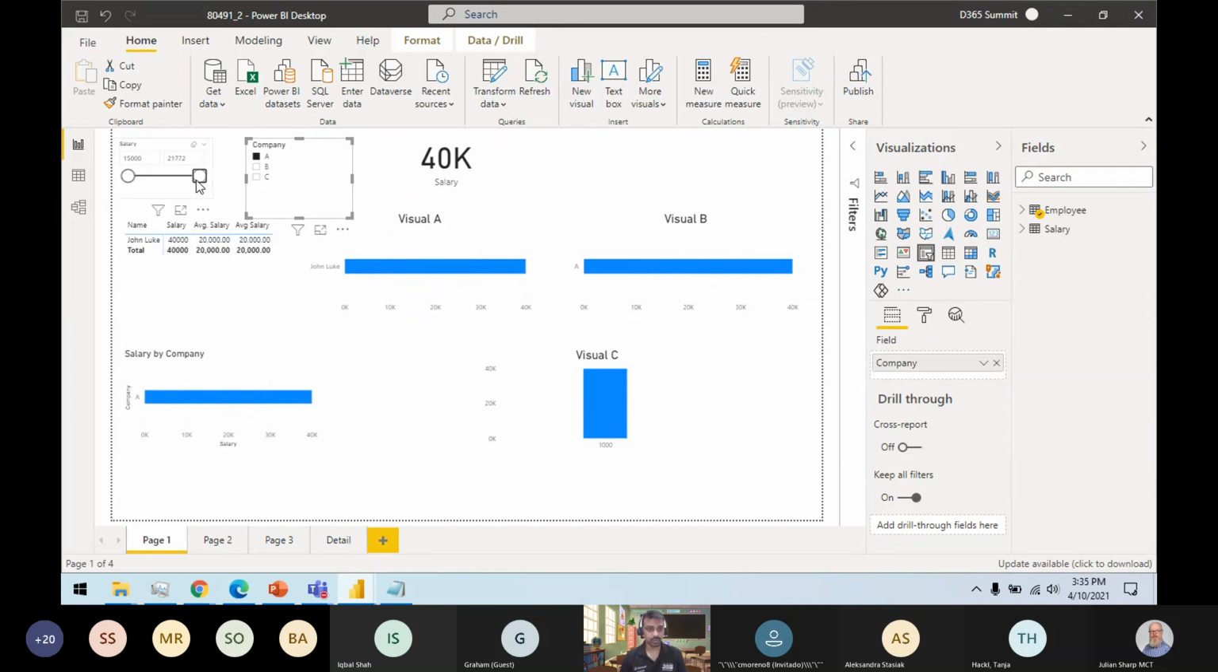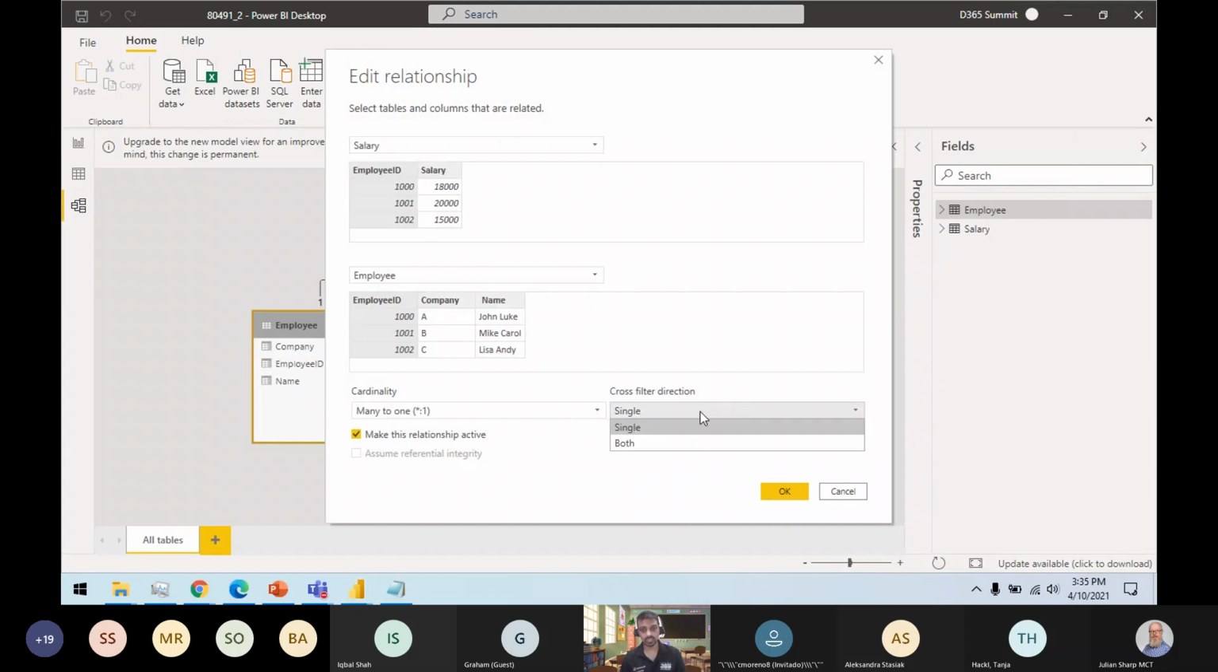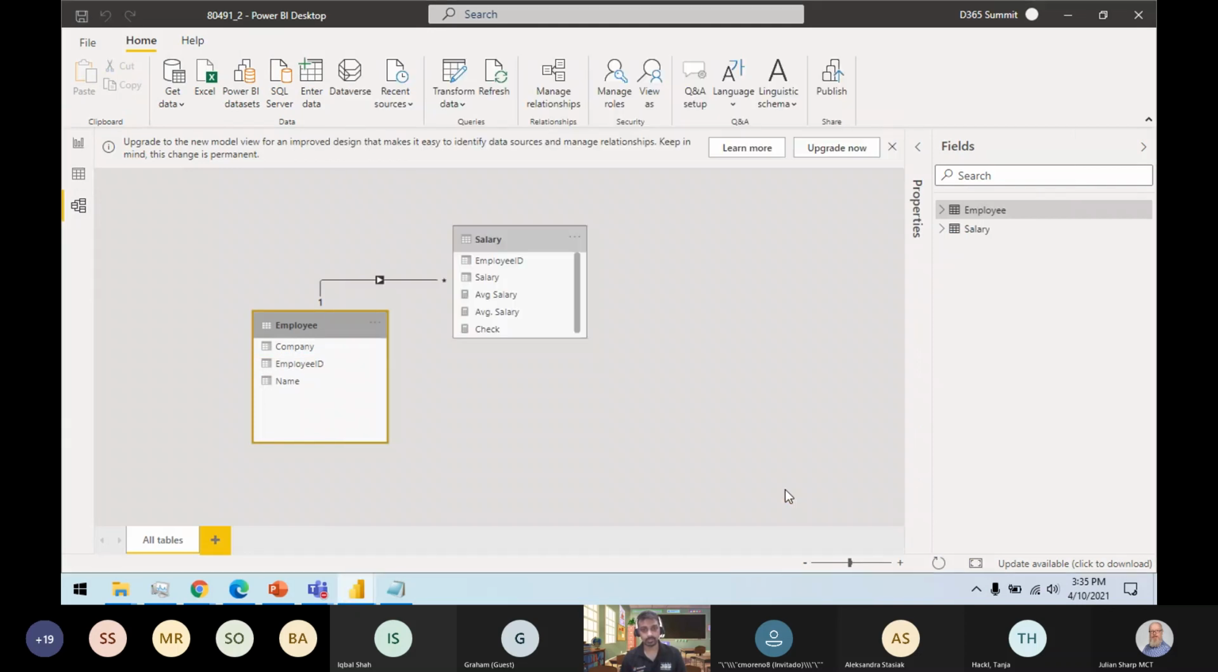Now let's say I do it like this. What happens now is that the salary coming up here is 18,000, because this salary filter is checking that the salary should be between 15,000 and 20,000. That's why the other salary for this employee does not come. So what if I change the direction to both?